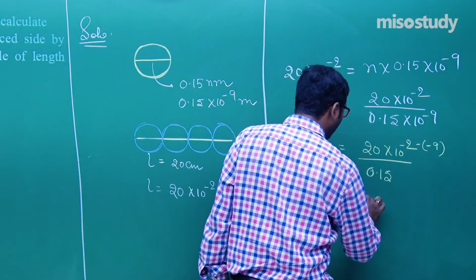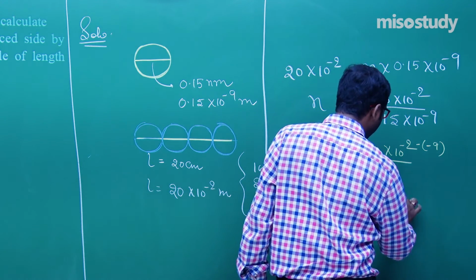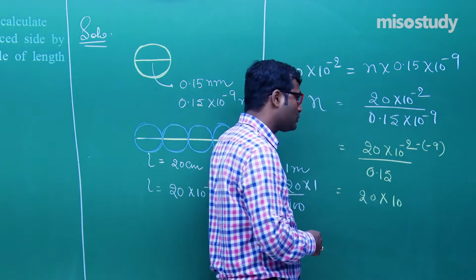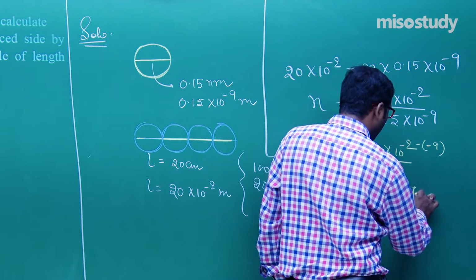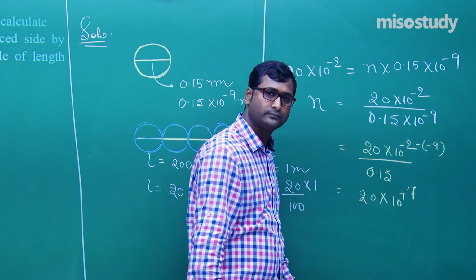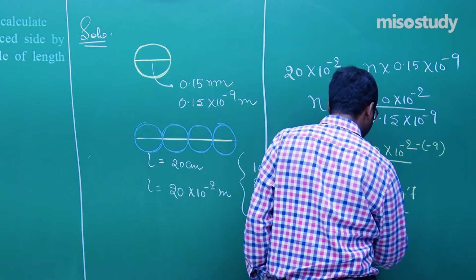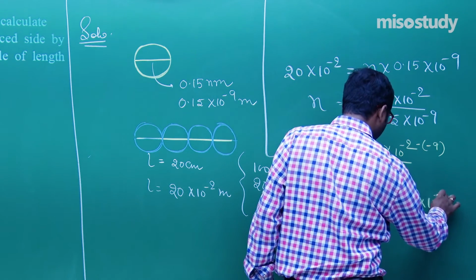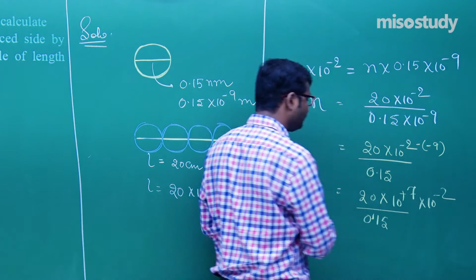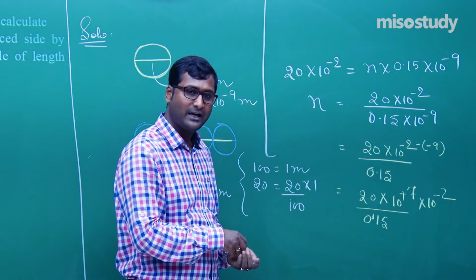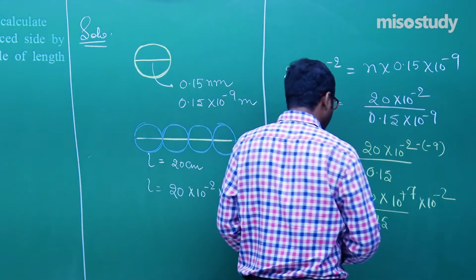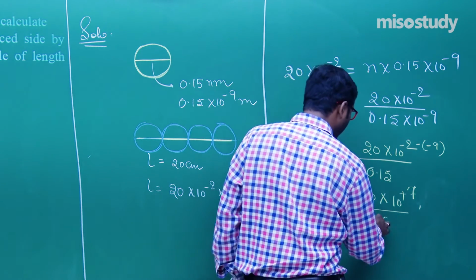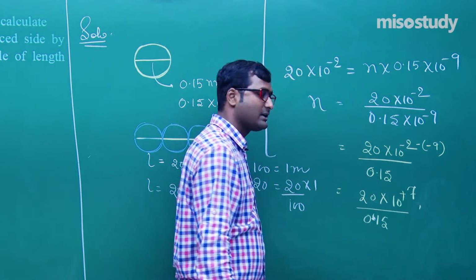Now solve: minus 2 plus 9 is equal to plus 7, divided by 0.15. You can easily solve such questions.